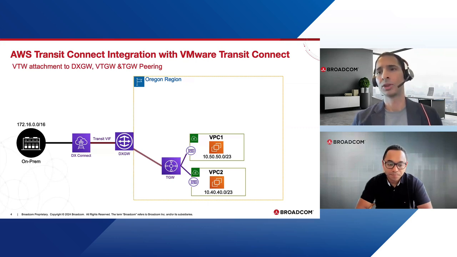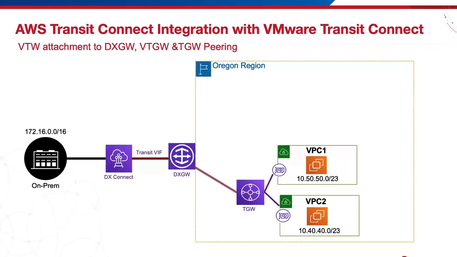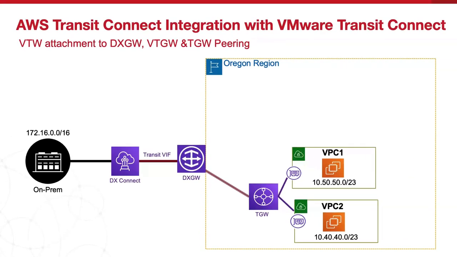So on the AWS side in the Oregon region, I have 2 VPCs created. VPC1 is 10.50.50.0/23 CIDR range. And I have VPC2, which is on the 10.40.40.0/23 CIDR range. Then I have an EC2 running in each of the VPCs. And the VPCs are attached to the TGW, and the TGW is associated with the DX gateway, and the on-prem can access the VPC resources, especially EC2, from on-prem.